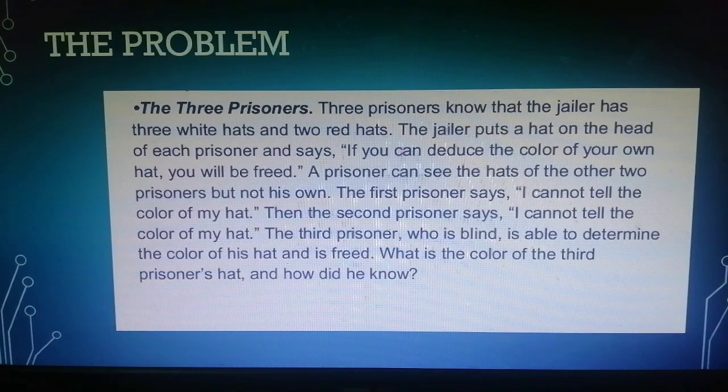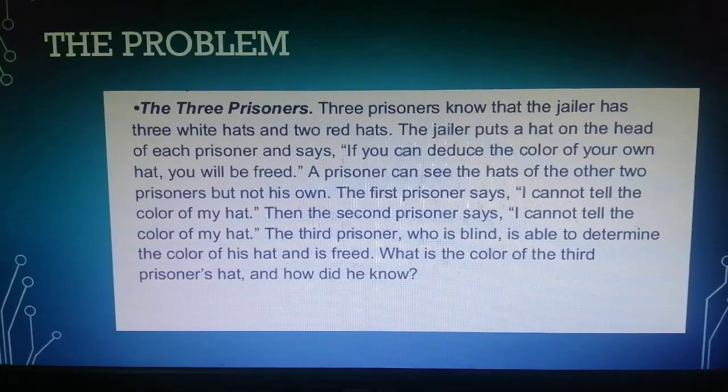So the first prisoner says, I cannot tell the color of my hat. The second prisoner says the same, I cannot tell the color of my hat. The third prisoner, who is blind, is able to determine the color of his hat, and he was freed. Now the given is that the prisoner can see the hats of the other two prisoners, but not his own. So that's the given. The third prisoner says he is able to determine it. He was freed, of course.